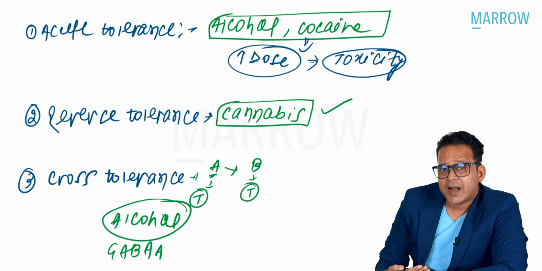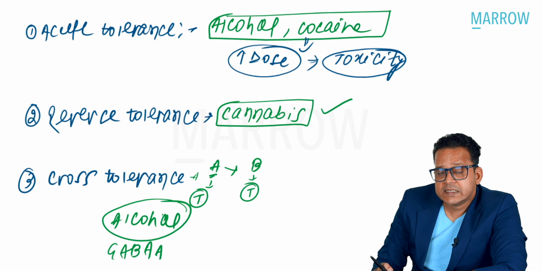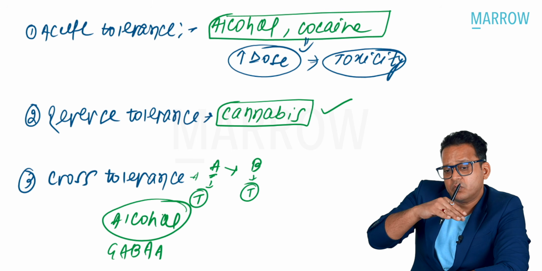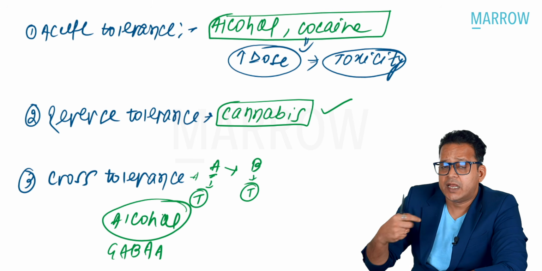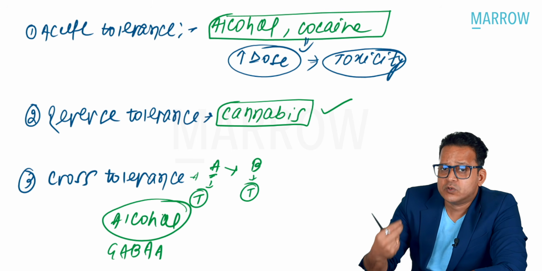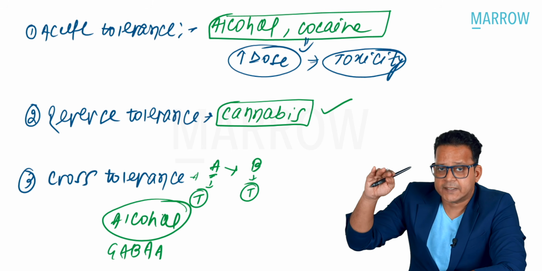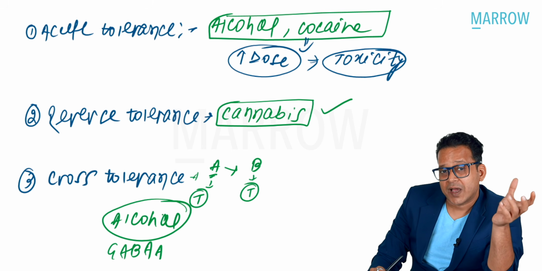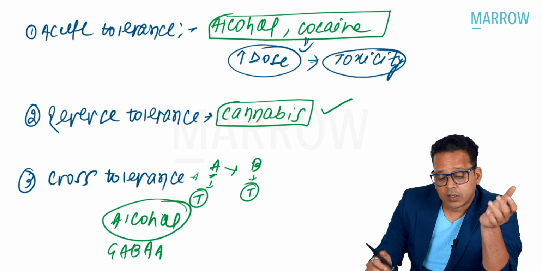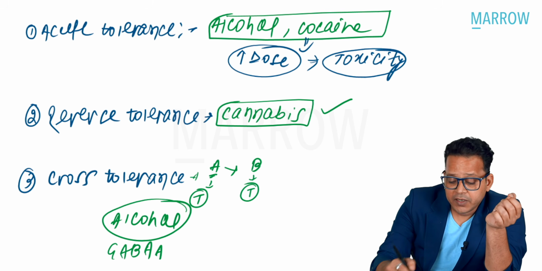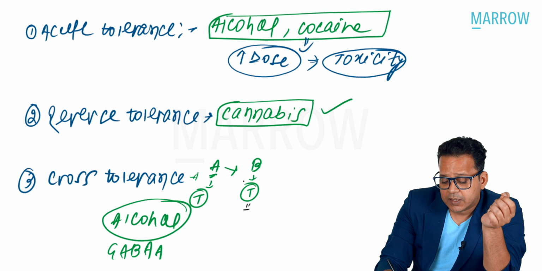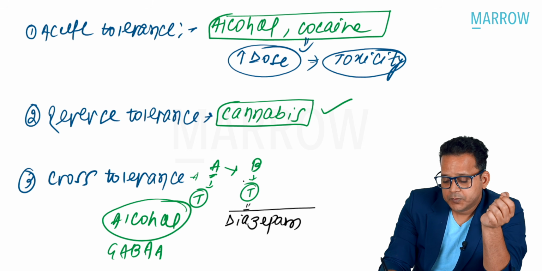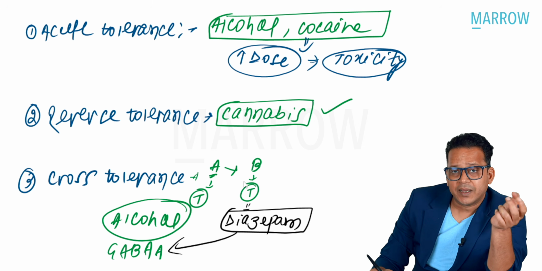With alcohol, I develop tolerance, and with continuous consumption of alcohol, the amount of alcohol that I need to produce the same effect keeps on increasing. Now imagine a patient who has been developing tolerance to alcohol was one fine day prescribed, let us suppose, a drug called diazepam or any benzodiazepine, which is also a GABA A agonist.